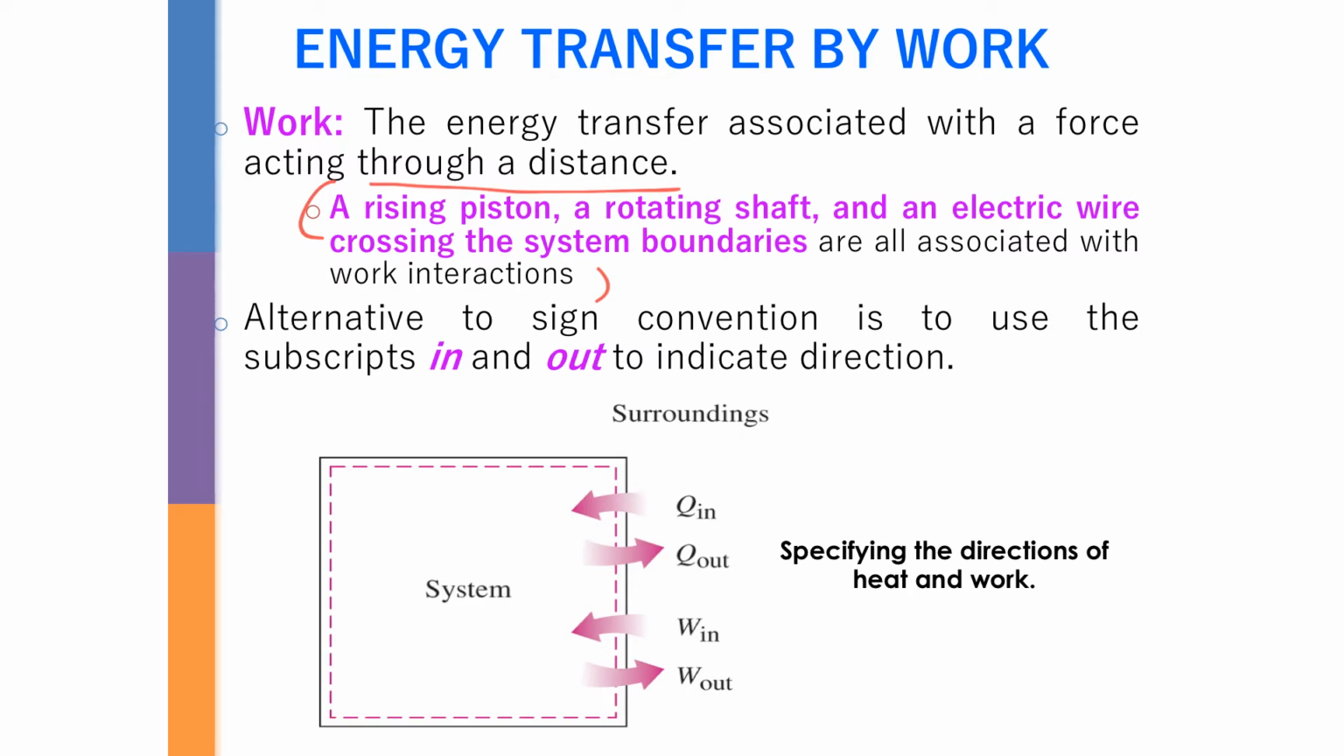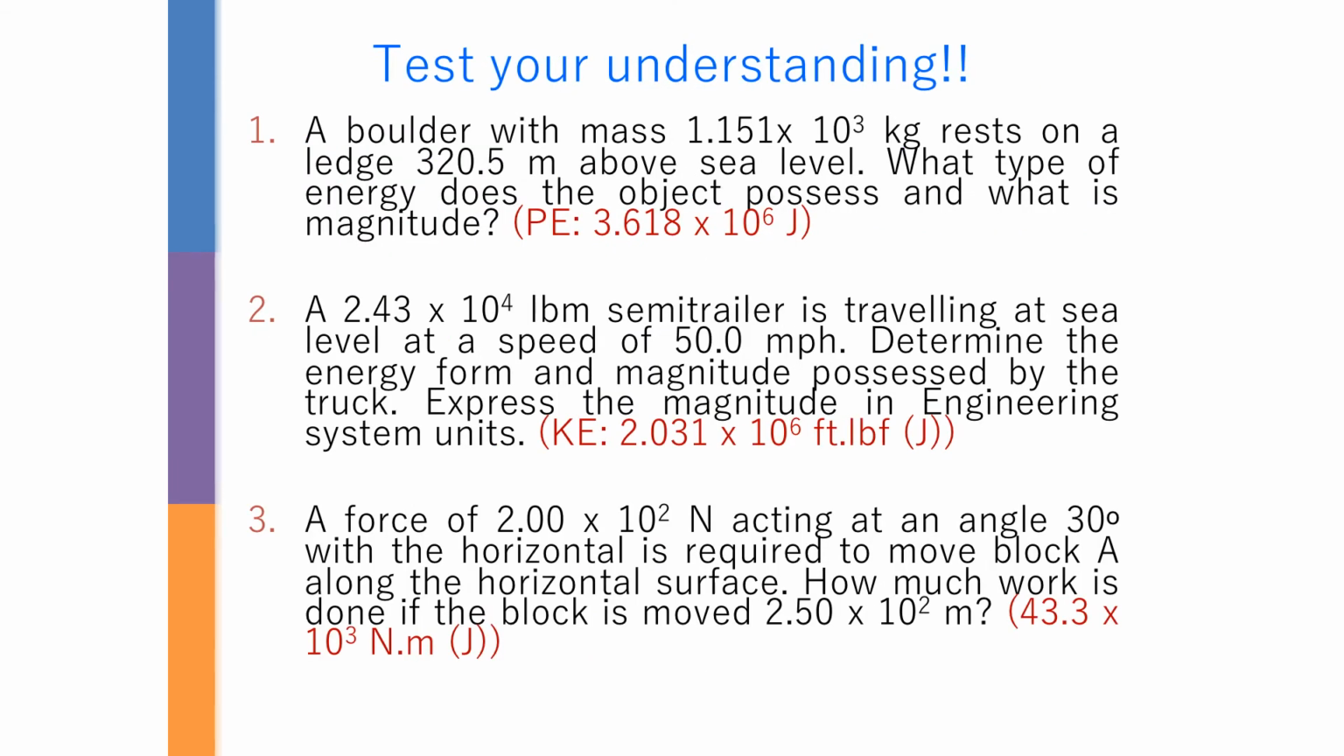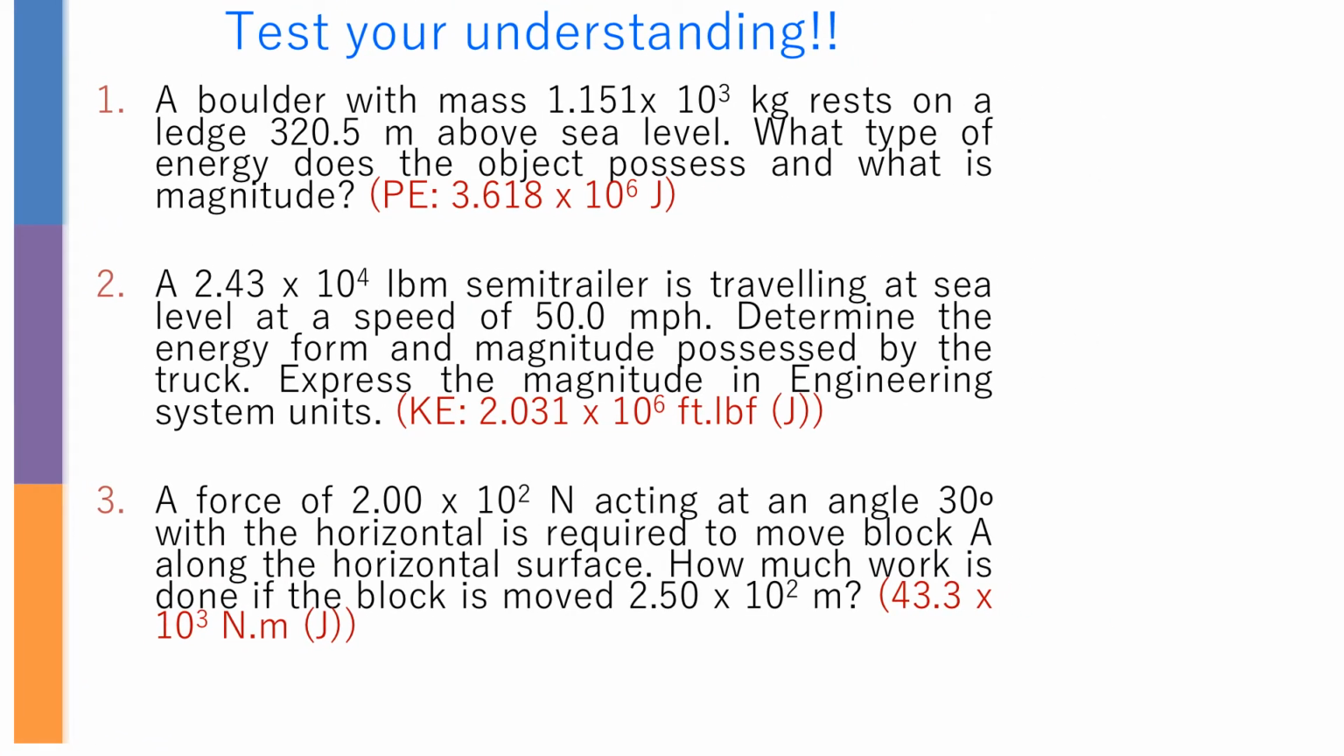Okay. So here is basically a very simple question for you, to use the equation that I mentioned before. For question 1, a boulder with a mass of 1.15 times 10 kilogram rests on a ledge 3.20.5 meter above the sea level. When it comes to above sea level, it is related to height. So when related to height, what energy do we need to find? Definitely it is going to be potential energy. Okay, potential energy. And what is the magnitude?